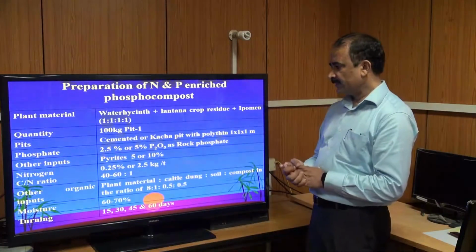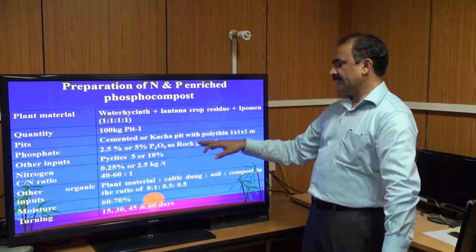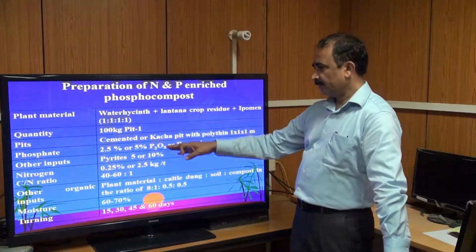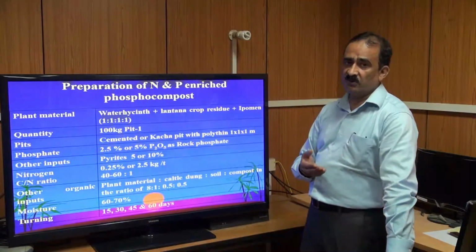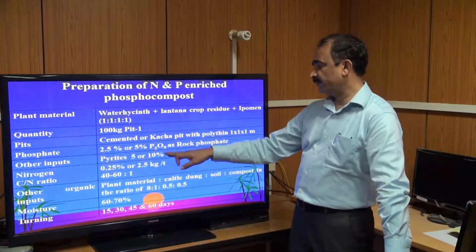Then phosphate, 2.5 to 5% as rock phosphate, you have to use this. Then other inputs like pyrite, if available in your area, you can use 5 to 10% pyrite.